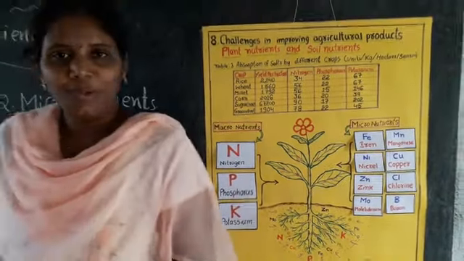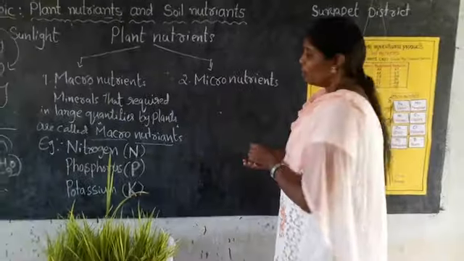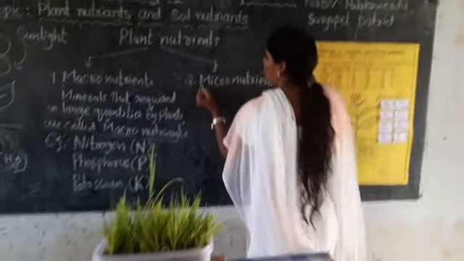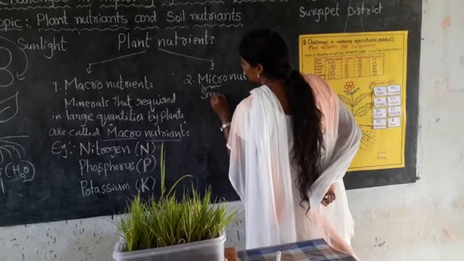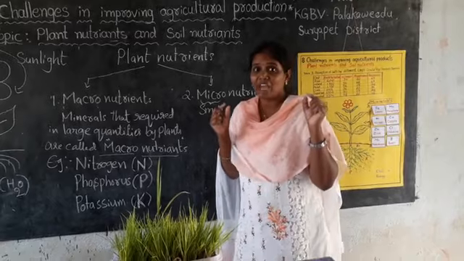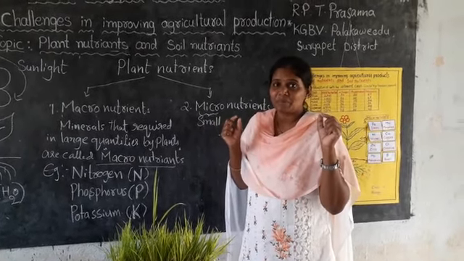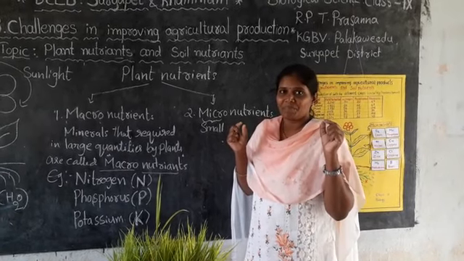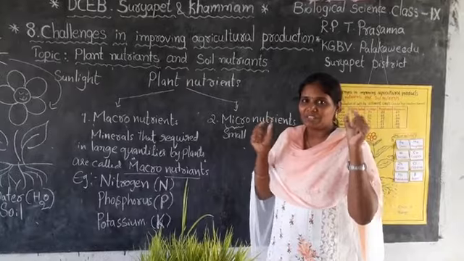Next, coming to micronutrients. What are micronutrients? Micro means small. You know about the microorganisms we learned in 8th standard, the story of microorganisms. Micro means small things, microorganisms are small living things.